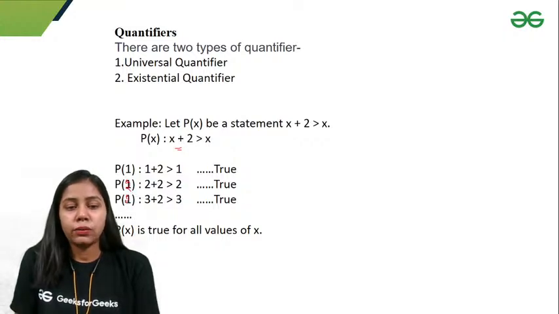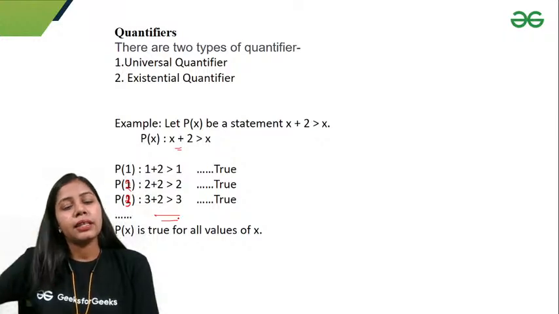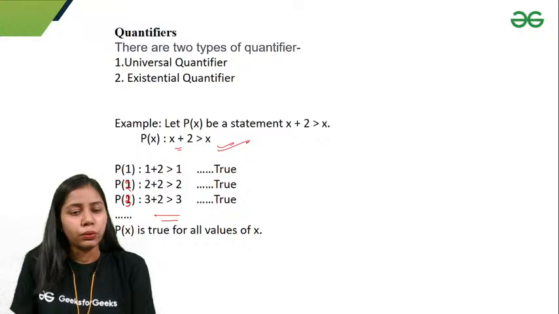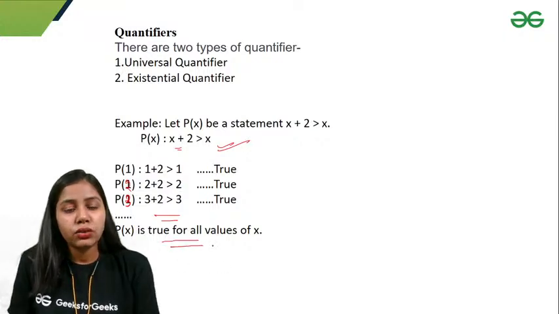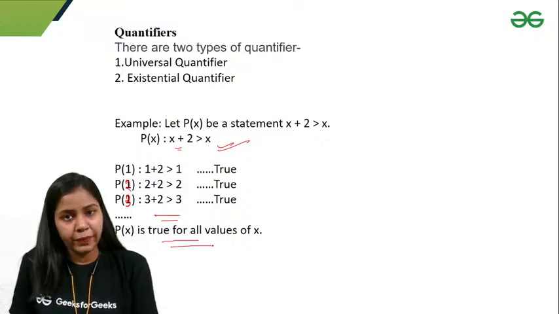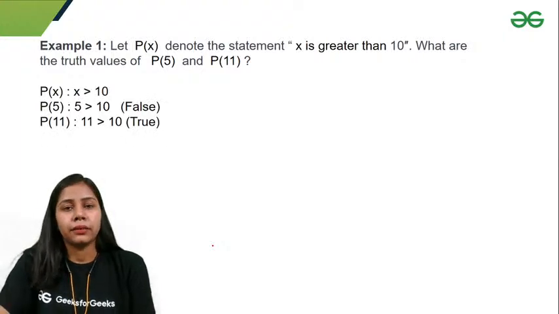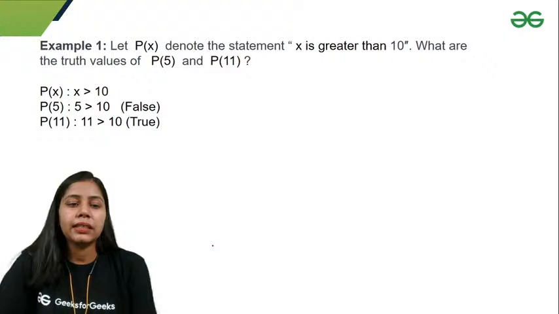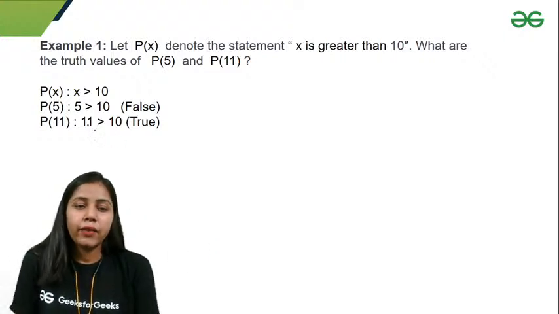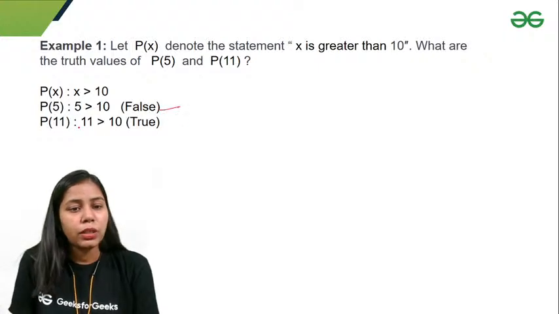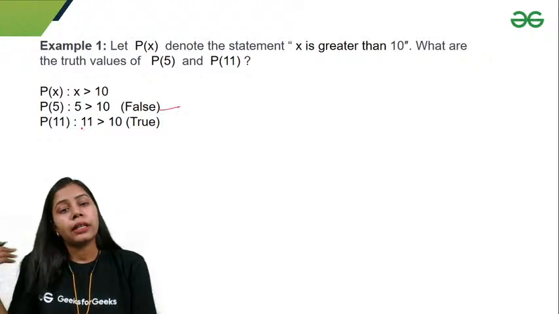If I put x equals 1, 2 and 3, I'll get all the statements true, and I can simply check that for every value of x this statement is true. So I can say that P(x) is true for all values of x. And similarly, if I take x is greater than 10, P(x) is a statement where x is greater than 10. It has a value 5. P(5), if I take 5, 5 is greater than 10, it is false, but if I take 11, that will be true.